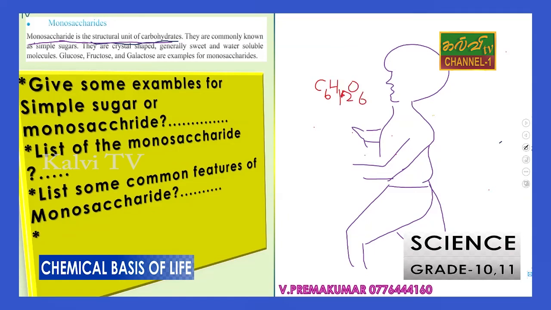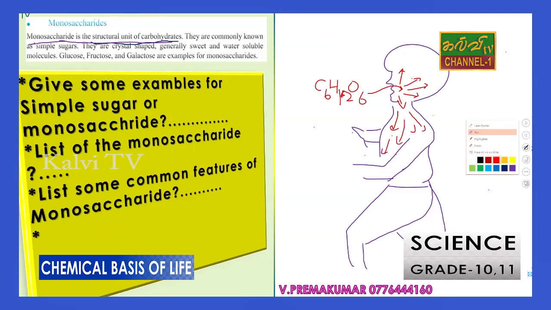C6H12O6, when he eats glucose, the glucose is absorbed quickly because it is a soluble substance. Everywhere it can be carried by the blood capillaries.